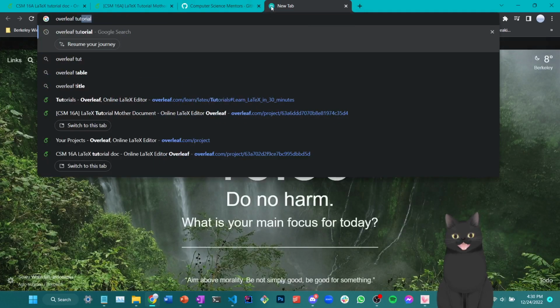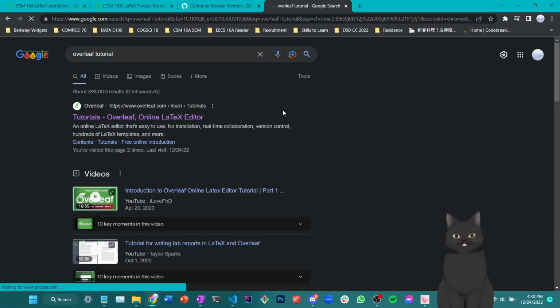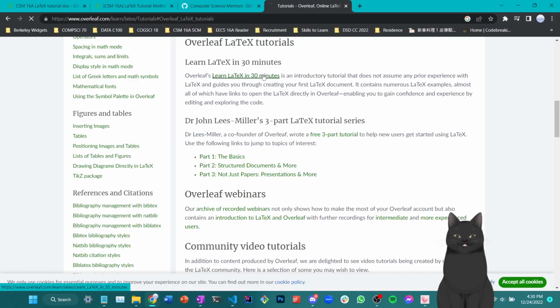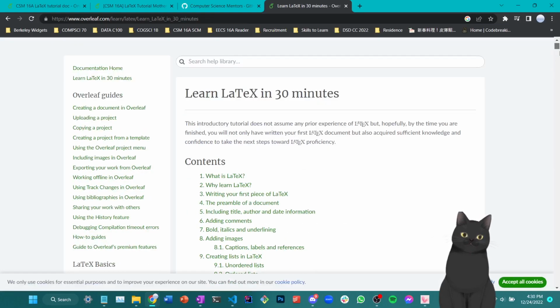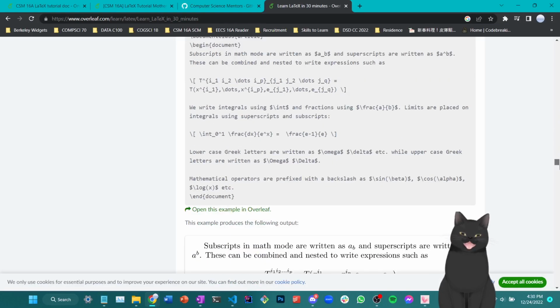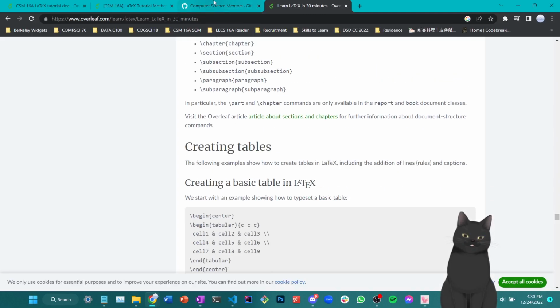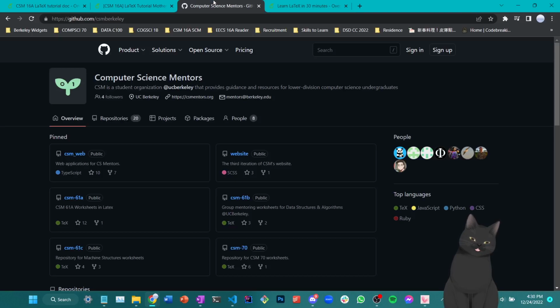Last but not least, there's also a couple of good LaTeX tutorials if you'd like to read more. For example, here is a 30-minute version of LaTeX tutorial, which covers most of what we have gone through in the last 30 minutes, that most people are still too lazy to read through regardless, which is why they resorted to this video, I guess.